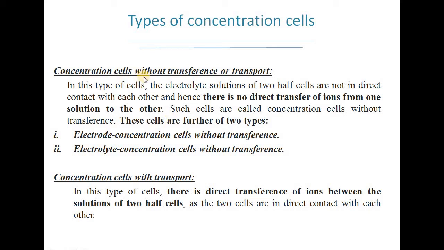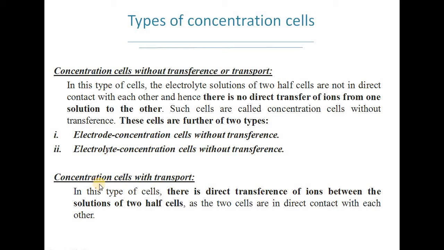In this type of cell, the electrolytic solutions of the two half cells will not be in any direct contact with each other. That's why we are calling them without transference. These cells are further of two types: electrode concentration cells without transference and electrolyte concentration cells without transference.